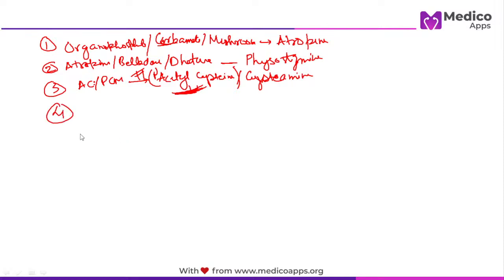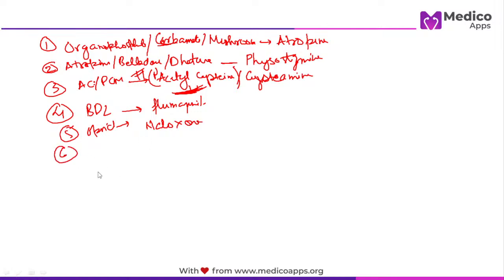Let's talk about the next important toxins. They will talk about benzodiazepine. What is the specific antidote for benzodiazepine? Remember, it is flumazenil. Next, they will talk about opioid toxicity. So naloxone. Naloxone will be there.